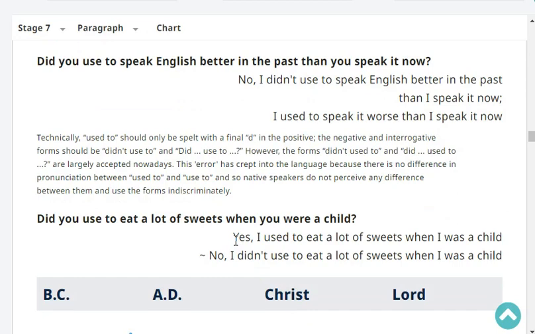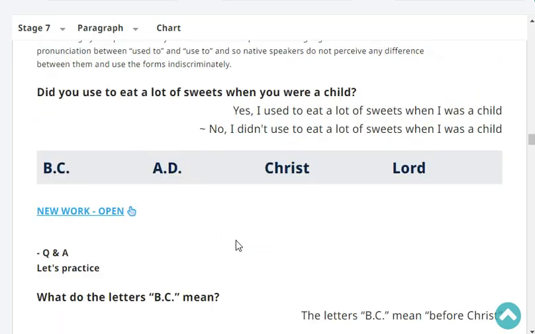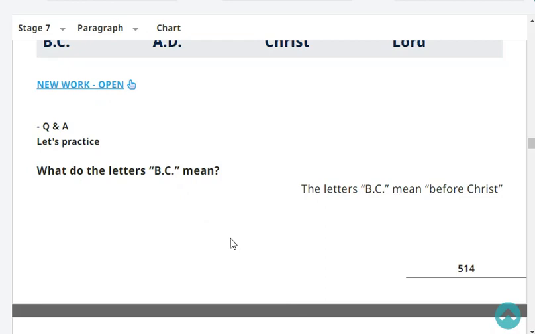Did you used to eat a lot of sweets when you were a child? Yes or no? No, I didn't use to eat a lot of sweets when I was a child. Very good.